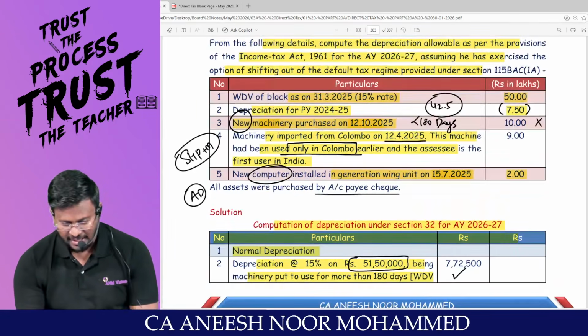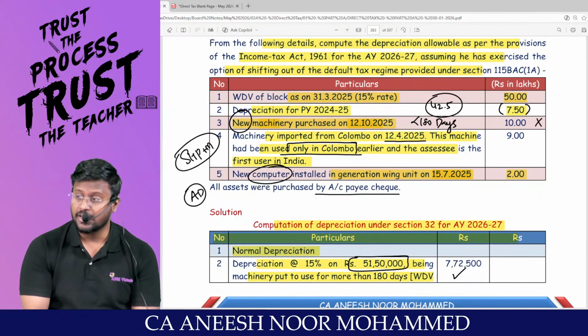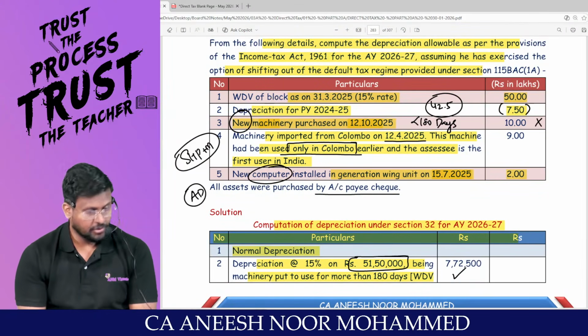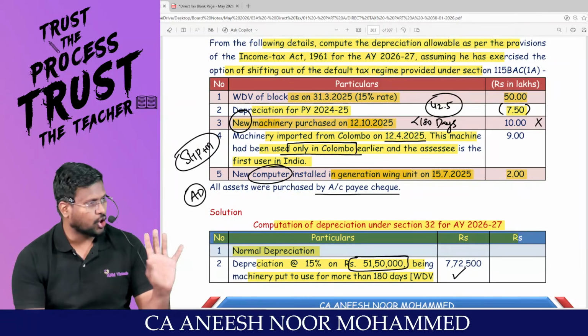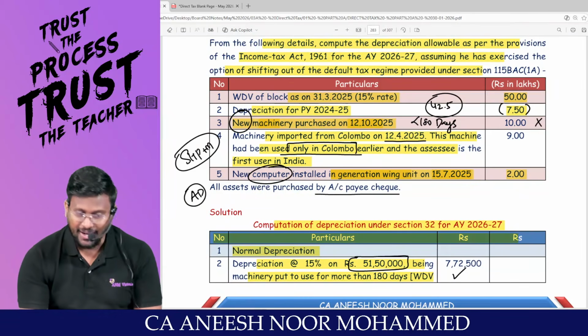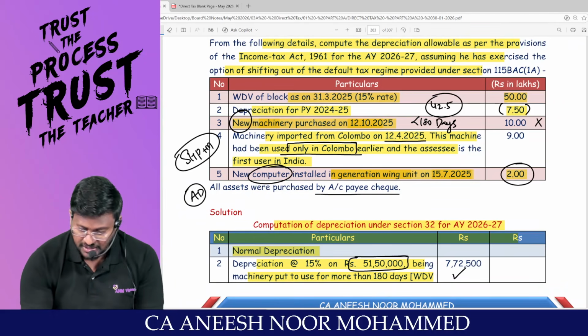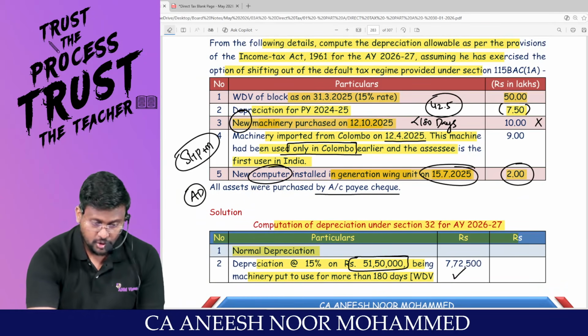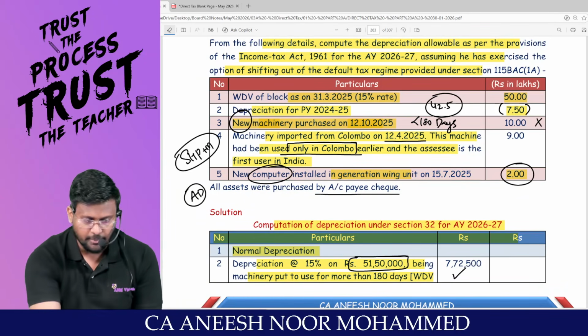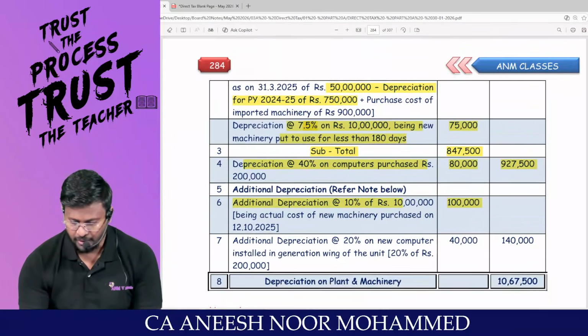Hello, sir. The next one. Even the computer has been installed in the generation wing, that means not in the office but in the production place. You are entitled to depreciation on how much? 2 lakh. At the rate of, sir, this is more than how many days? So the entire 20% can be claimed. So 2 lakh into 20% is 40,000.